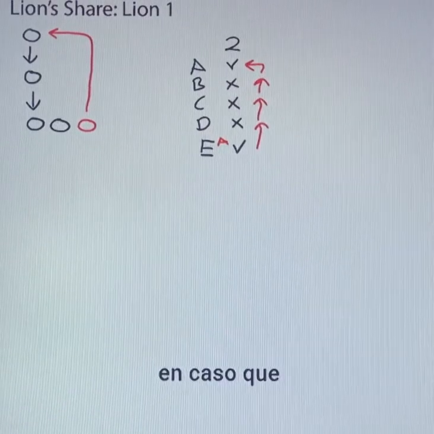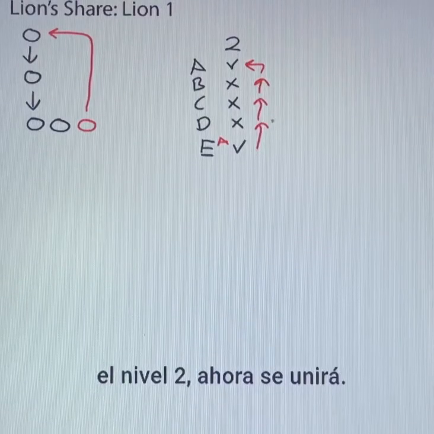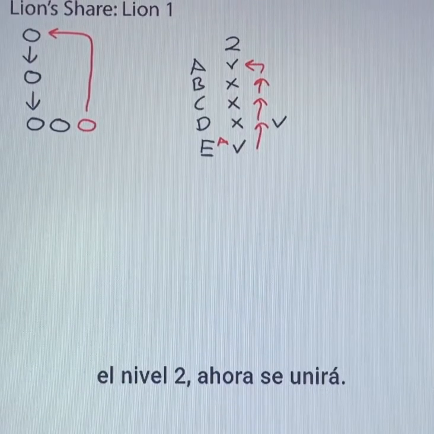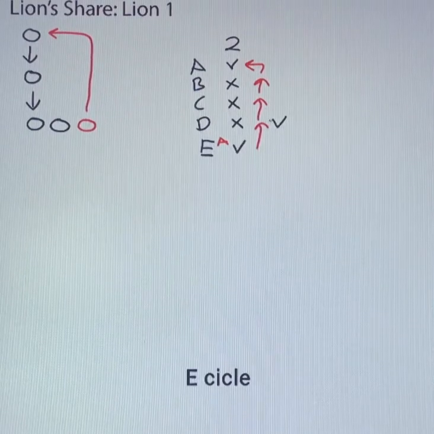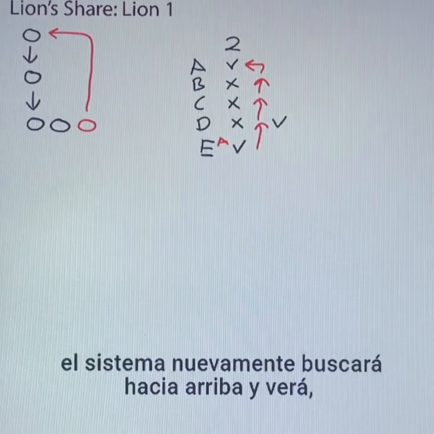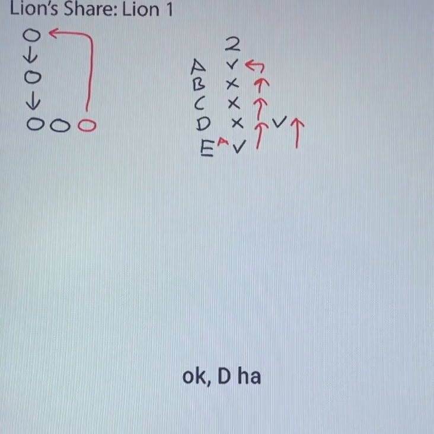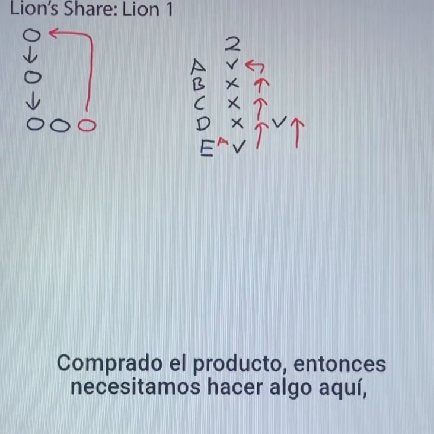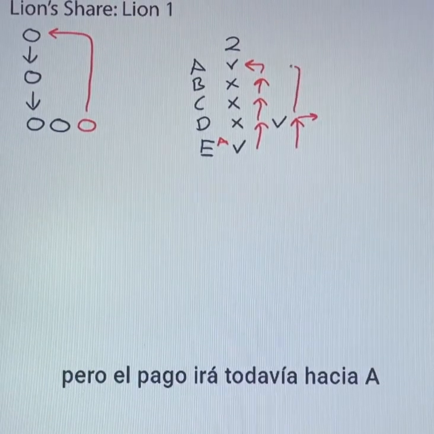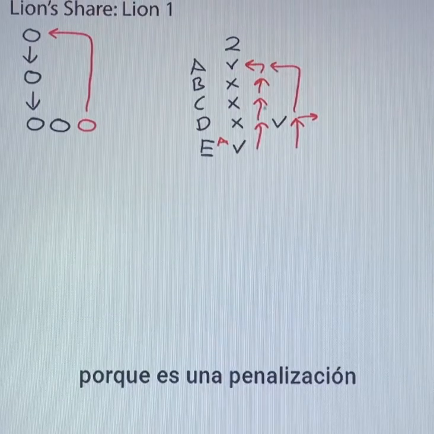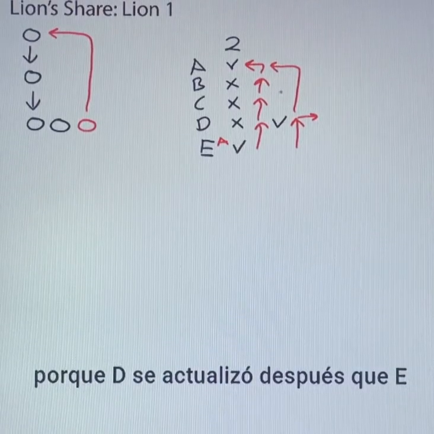In the event that D decides to buy level 2, which he has not bought yet, the next time E cycles, the system will again look up and see, okay, D has bought the product, so we need to do something here. But the payment will still go to A, because this is a penalty fee since D upgraded after E joined.